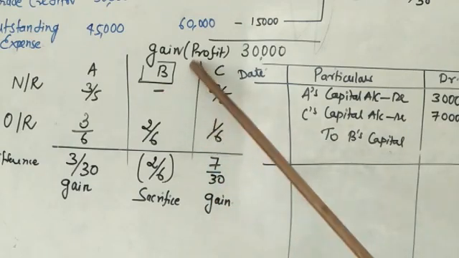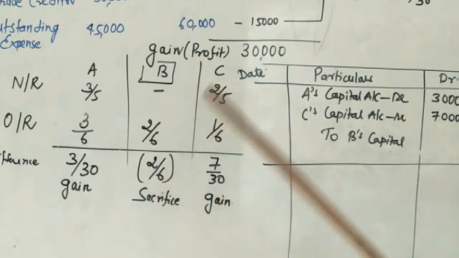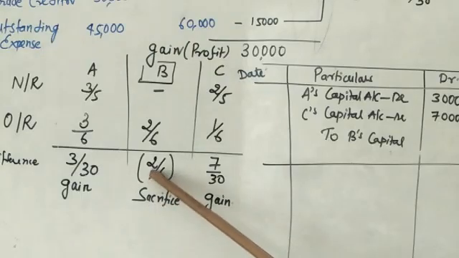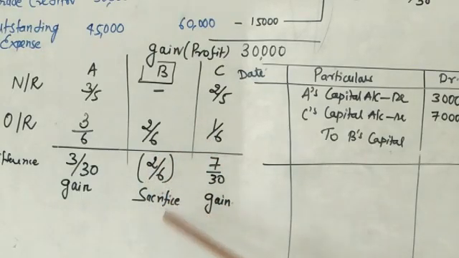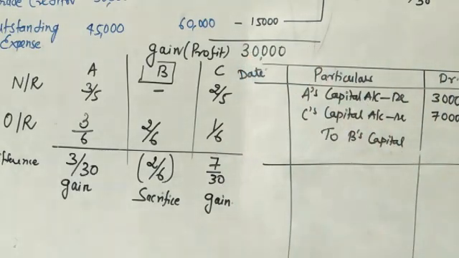But in this situation B is going to retire, so the retiring partner is also going to be sacrificing, because 0 minus 2/6 is equal to minus 2/6, that is negative. So pass the adjustment entry with the help of this gaining amount. You need to calculate whatever they have, gaining partner and sacrificing partner.